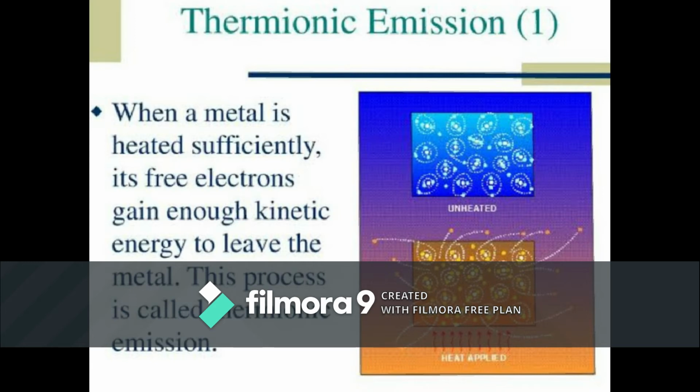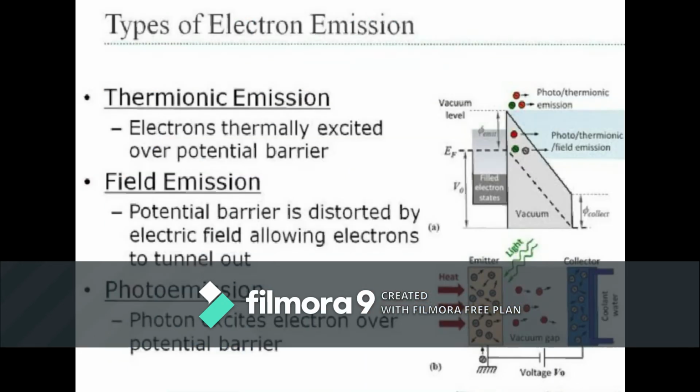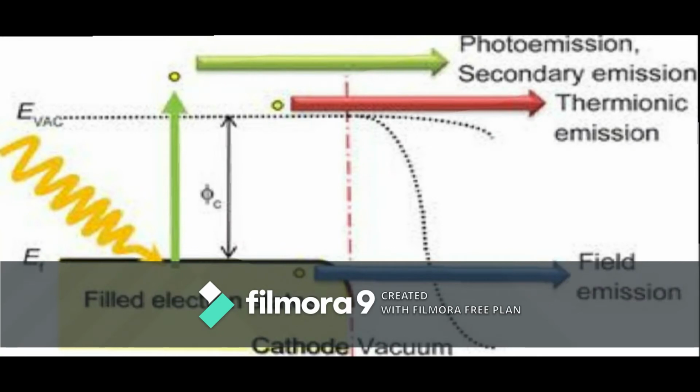Thermionic emission. When a material is heated to a sufficiently high temperature, the electrons absorb the energy supplied in the form of heat energy and are emitted from the surface. This is called thermionic emission. Photoelectric emission. When a material is irradiated with electromagnetic radiation of suitable frequency, electrons are emitted from the surface. This phenomenon is called photoelectric effect. Here energy is supplied to the electrons when the incident photons collide with the surface electrons.